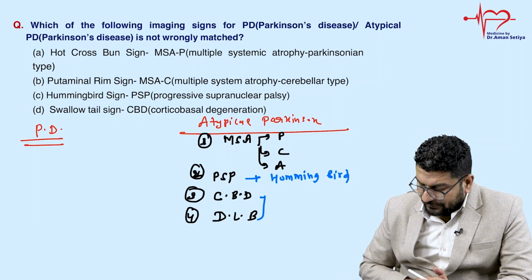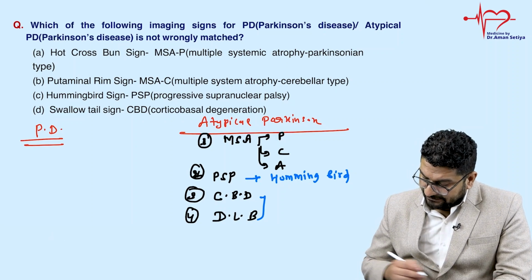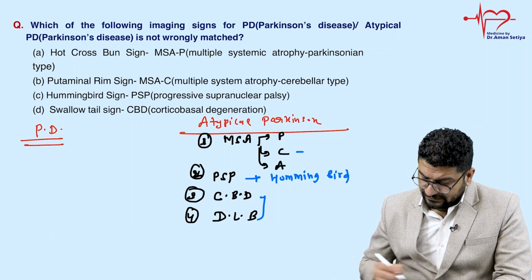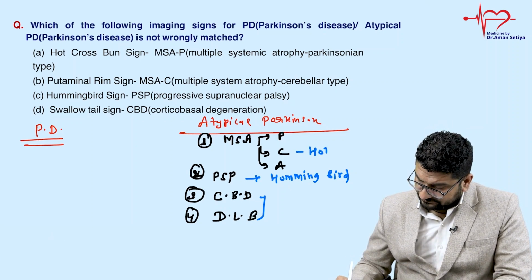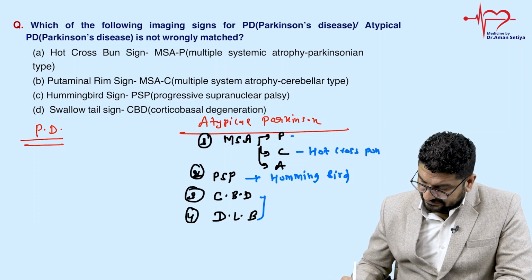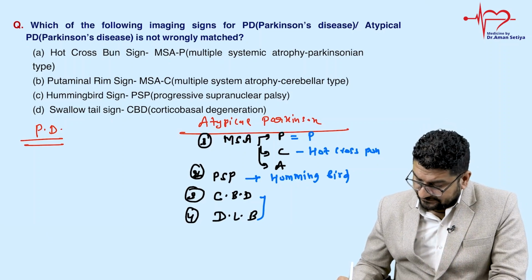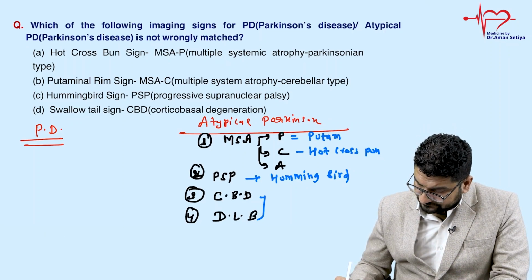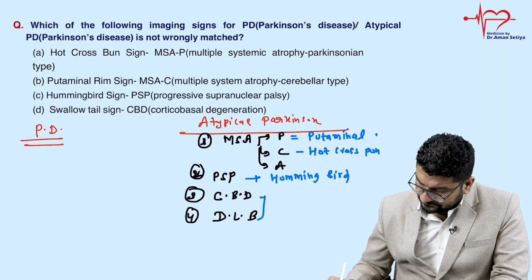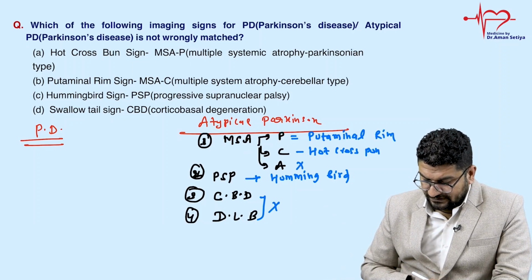Then if I talk about MSA, in MSA C type, what do we see? We see hot cross bun sign. And in MSA P type, we see putaminal rim enhancement sign.